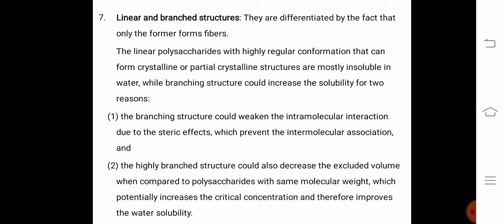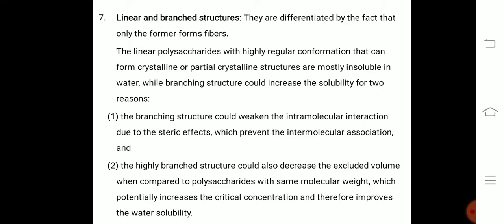The linear polysaccharides are difficult to dissolve in water, whereas the branched structures are partially or completely soluble in water because of two reasons. That is, the branching structure would weaken the intramolecular interaction due to the steric effect, which prevents the intermolecular association.